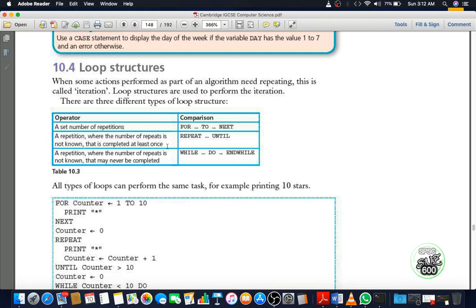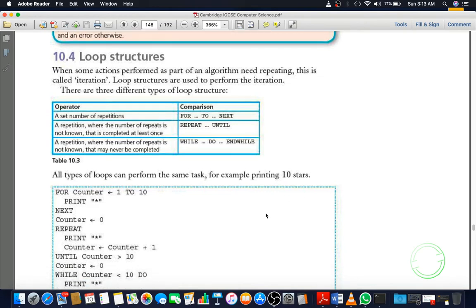In repeat until loop, even if the condition becomes false the first time, in the first loop, it will complete at least once. And the next one, while do and while, is a repetition where the number of repeats is not known, and it may never be completed. It is also a conditional based program, but the difference between repeat until and while do and while is that repeat until will execute at least once, but in while do and while, if the condition is false the first time, in the first loop, it will never be completed.